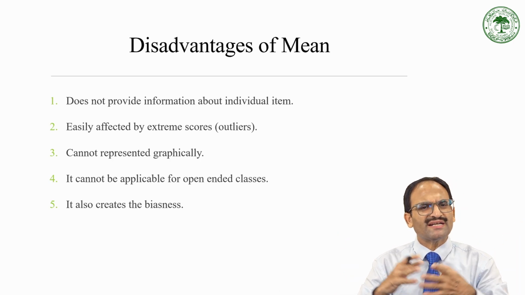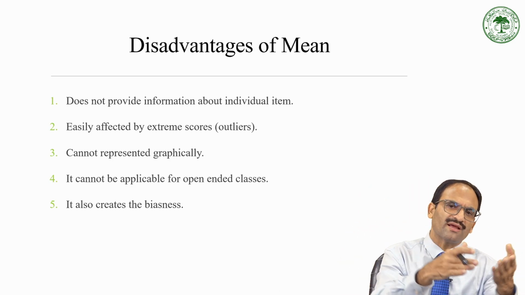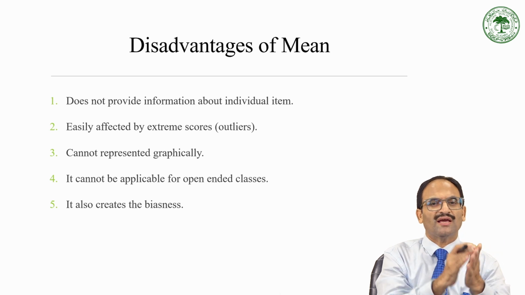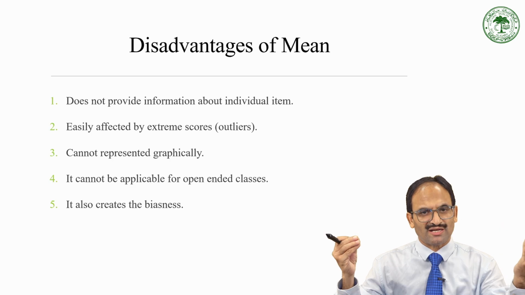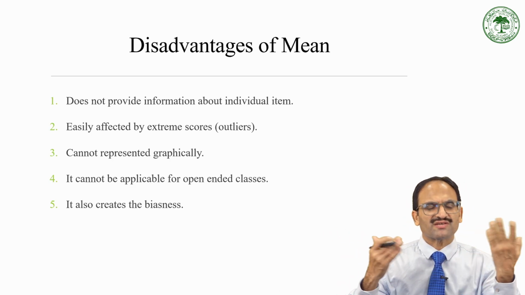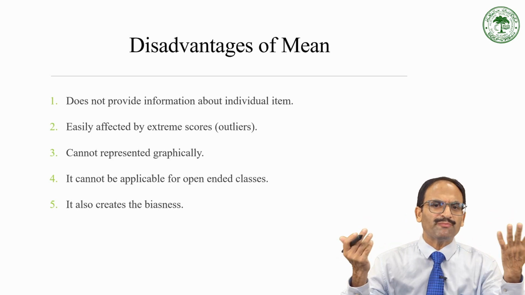Then it does not provide information about individual items. In fact, in the beginning, when I explained the measure of central tendency, I told you that any measure of central tendency does not talk about individual scores or individual items, rather it talks about the average. So this is one of the disadvantages of the mean. It's very difficult to represent the mean graphically.